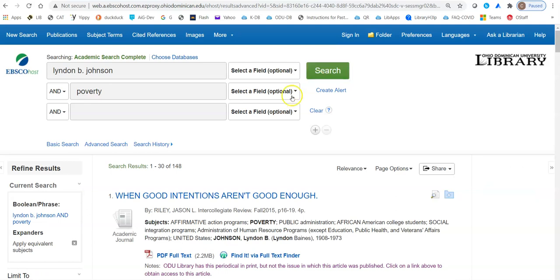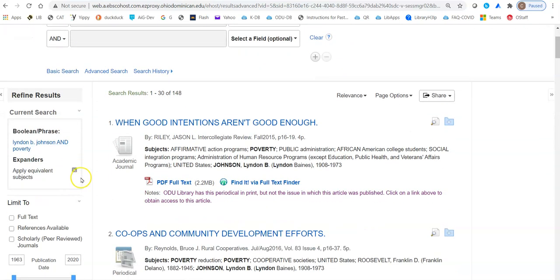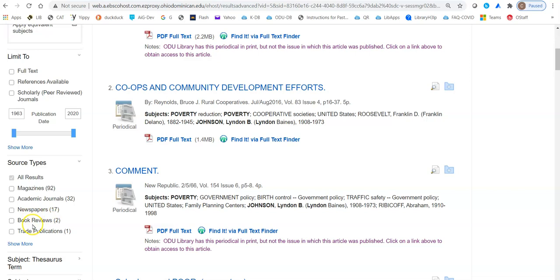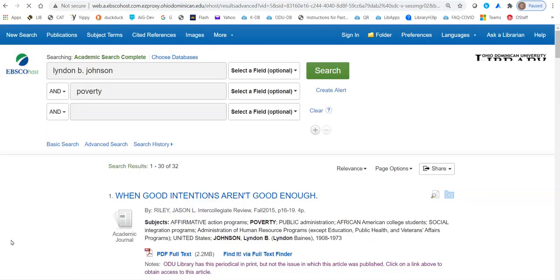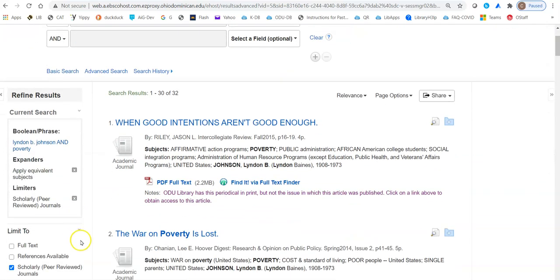And at this point, okay, now we're getting much better results, 148. And when you go through this list, before we go any further, I'm going to mention we are still getting newspapers, book reviews, magazines. We want scholarly research articles. A way to do this is, you'll notice on the left-hand side under limit to, you can scroll down, there's a box you can check for scholarly peer-reviewed journals. What that does is get rid of everything else and allow you to focus on research articles, which is what we need for this class.